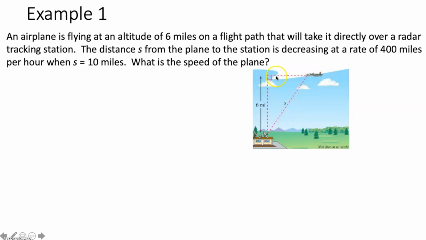Now this distance right here is also changing. So because this is changing, it needs a variable. We're going to call it x. You could have put any other variable in there that you wanted to.